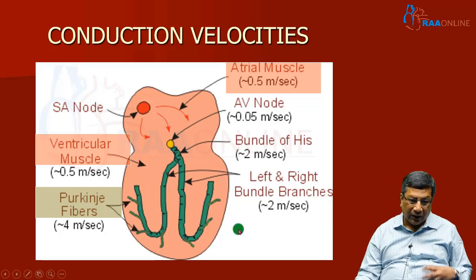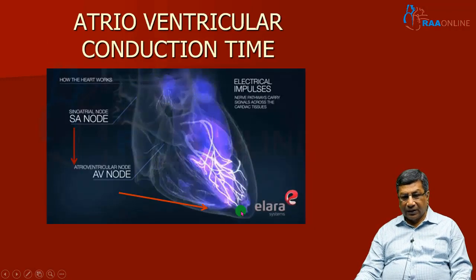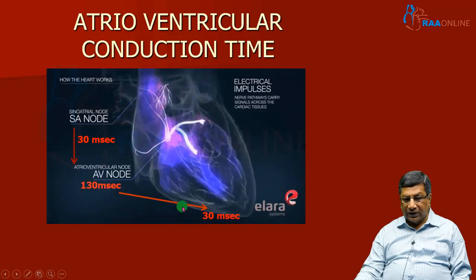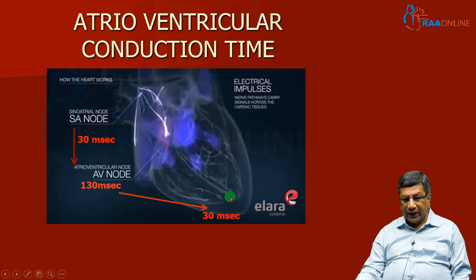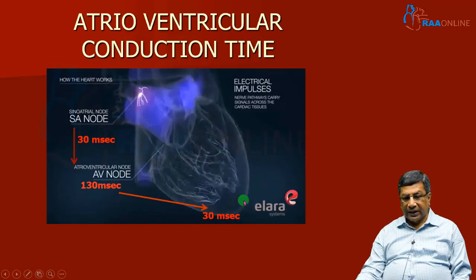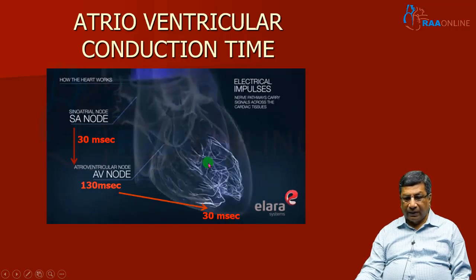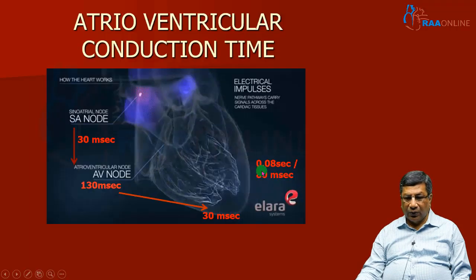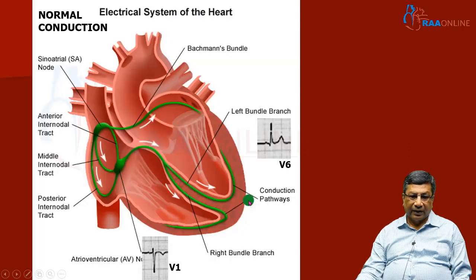So, it takes only about 80 milliseconds for the entire ventricular muscle to be depolarized if I have an intact specialized conduction system, and this becomes abnormal whenever the conduction system is blocked.